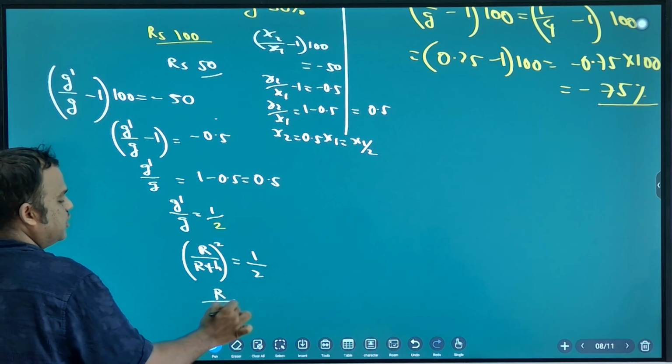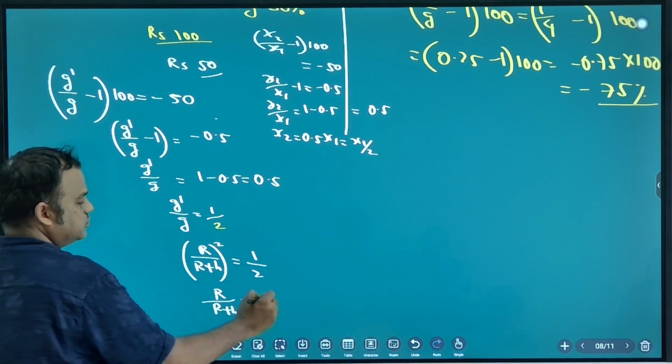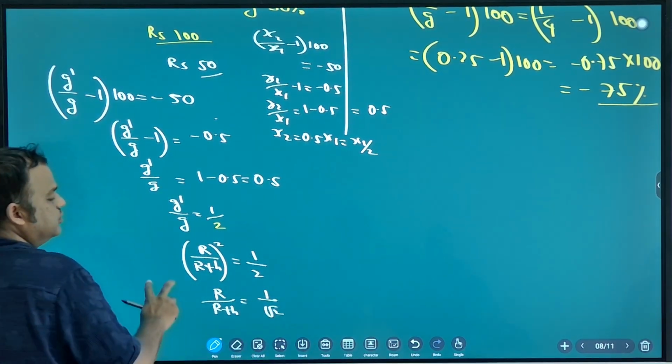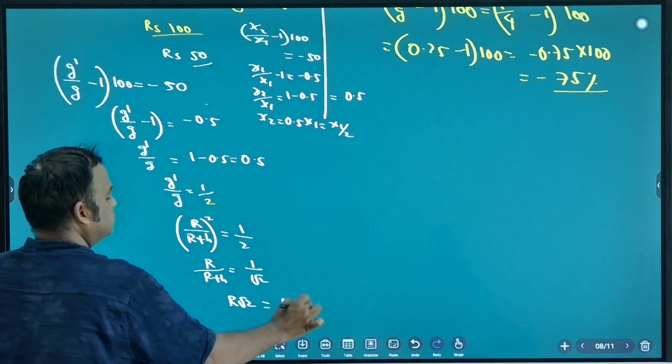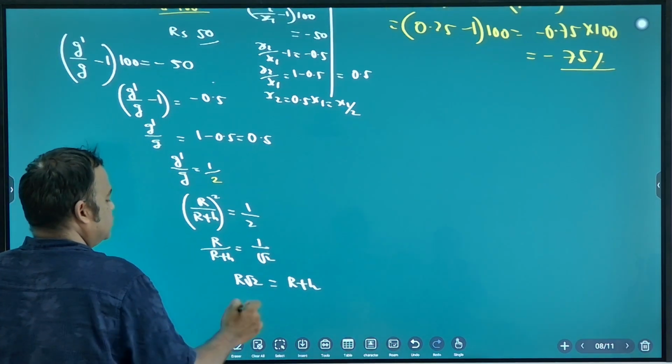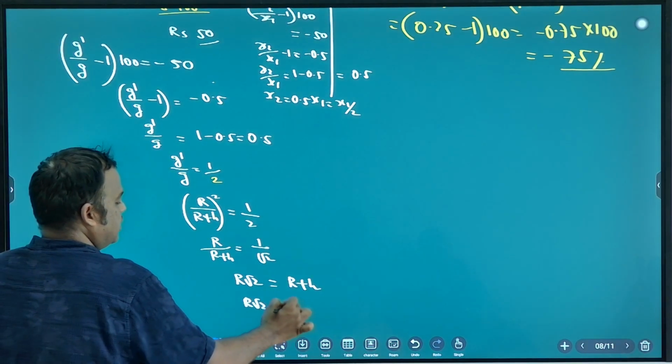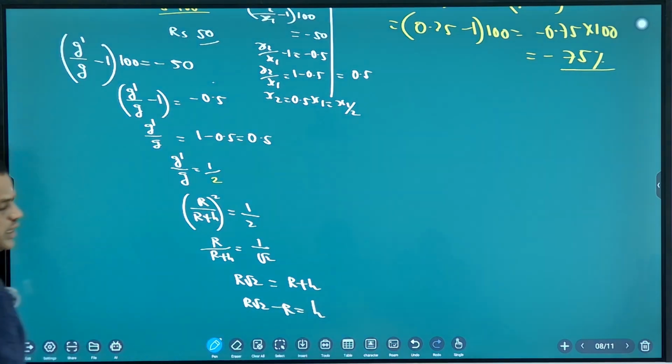R by R plus H is equal to 1 by root 2. Cross multiply. R root 2 is equal to R plus H. So R root 2 minus R is equal to H. Okay, clear?